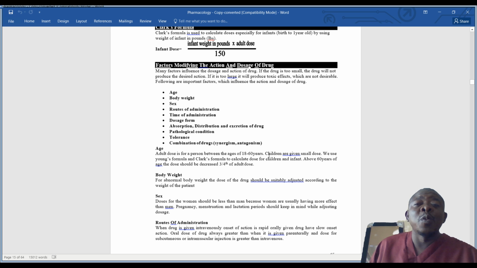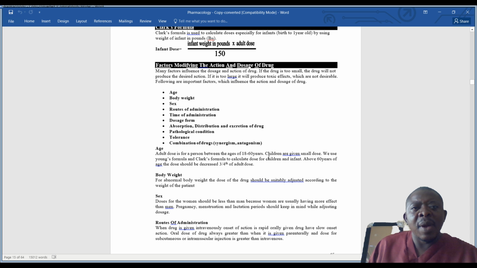It may look very small, but if you take 12, you are taking 4 milligrams times 12. So the power of the drug is in the milligrams. It doesn't matter how small the tablet looks, but the milligrams of the chemical is what is going to bring about the effect on the body.